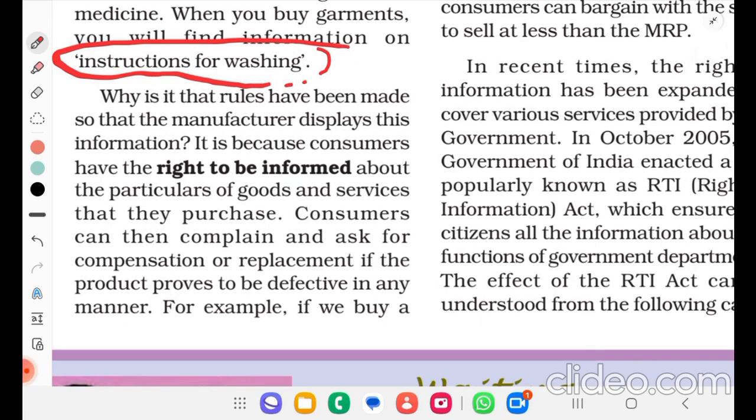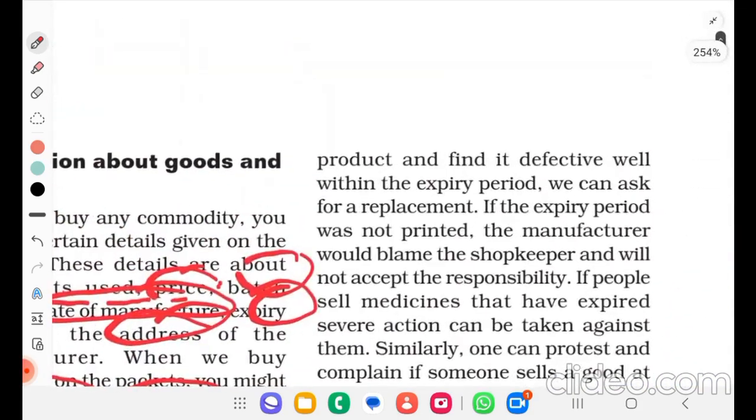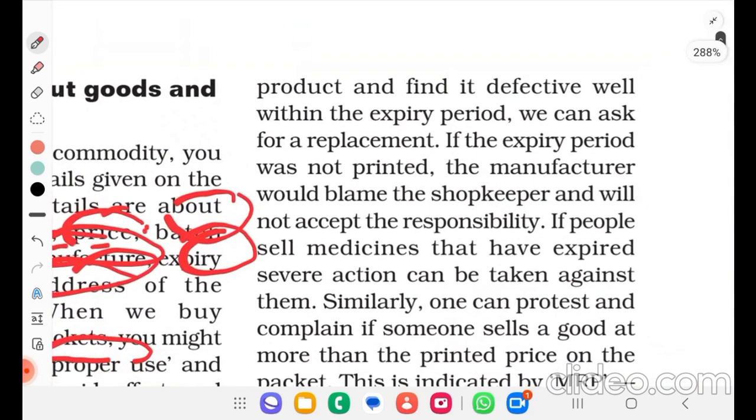It is because consumers have the right to be informed about the particulars of goods and services that they purchase. Consumers can then complain and ask for compensation or replacement if the product proves to be defective in any manner. For example, if we buy a product and find it defective well within the expiry period, we can ask for replacement. If the expiry period was not printed, the manufacturer would blame the shopkeeper and would not accept the responsibility. If people sell medicine that has expired, severe action can be taken against them.